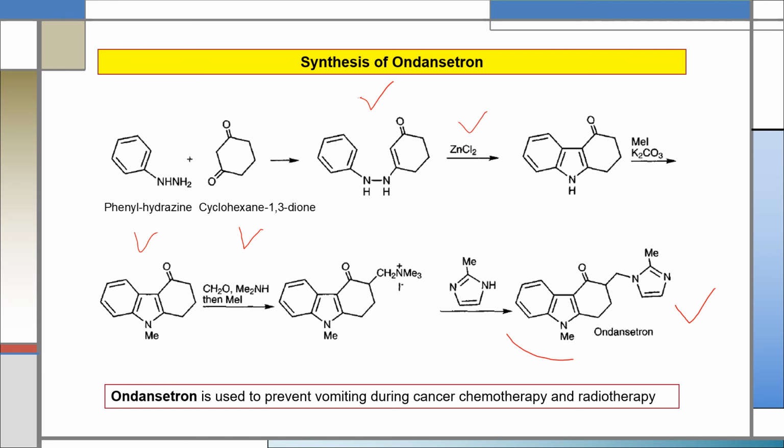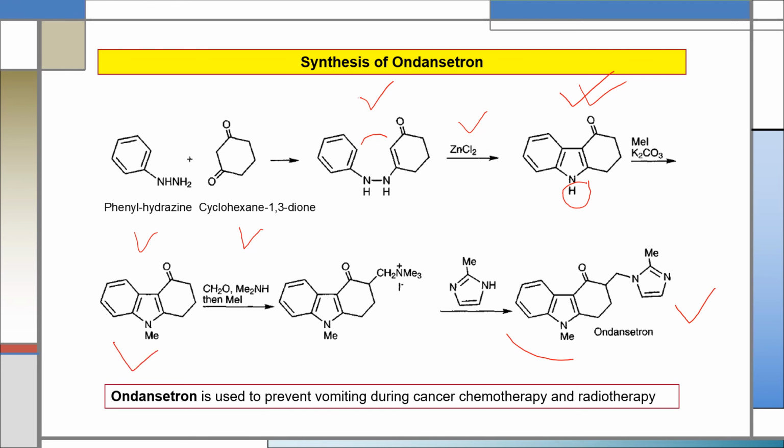So after reacting with zinc chloride, one molecule of ammonia will be eliminated and a new bond will be formed between these two carbons and this product will be produced. After that, this compound has to react with methyl iodide and potassium carbonate, and after this reaction a methyl group will be introduced at this position with this nitrogen and this will be the product.